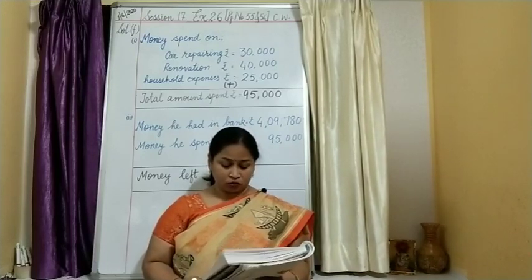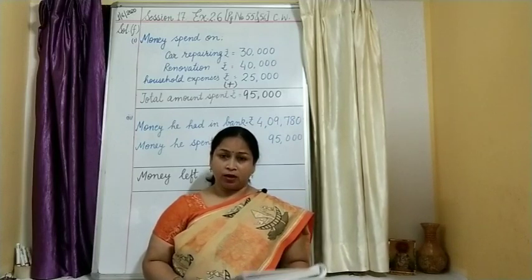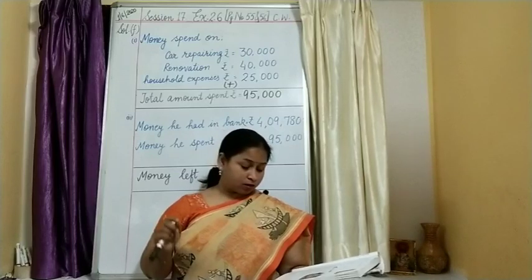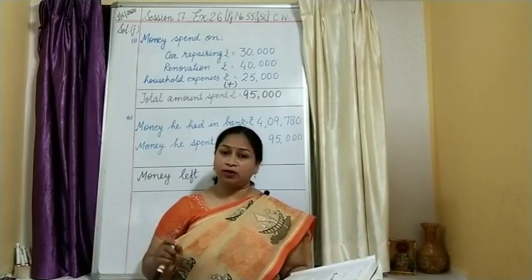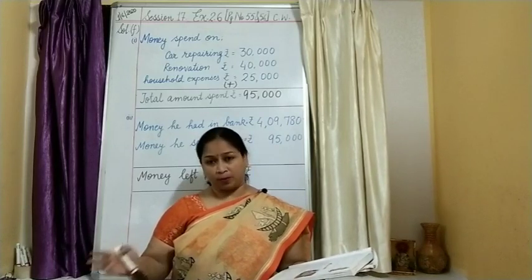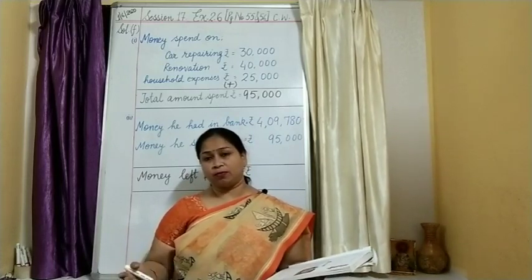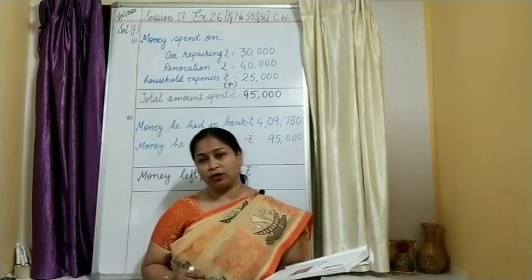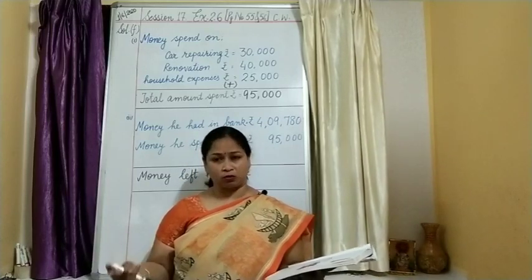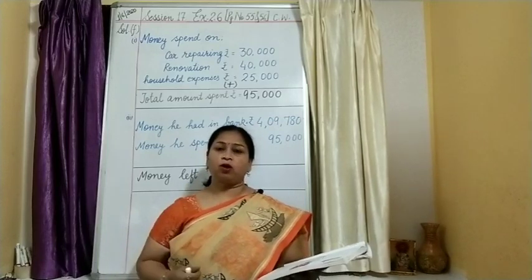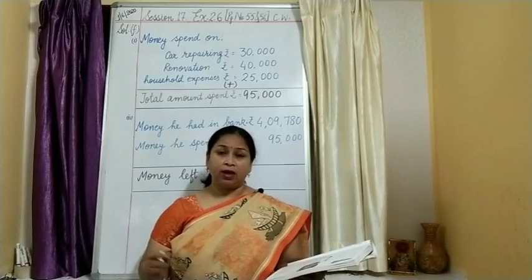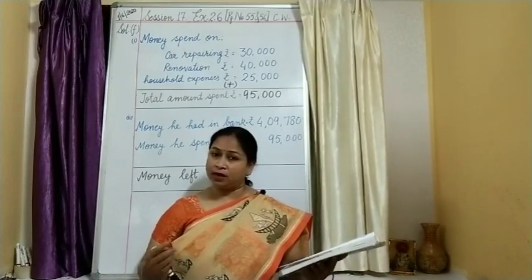Did you understand the question? There is a person named Rahul. He has 4,09,780 rupees in his bank account. The purpose is already mentioned: he needed money for car repairing, then renovation of his house, and then household expenses. So he took out some money from his account, and now we have to find out the money left.